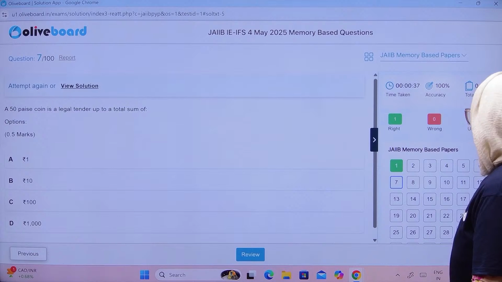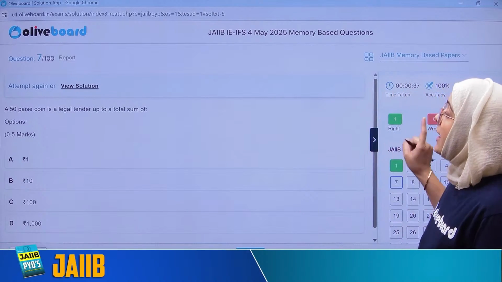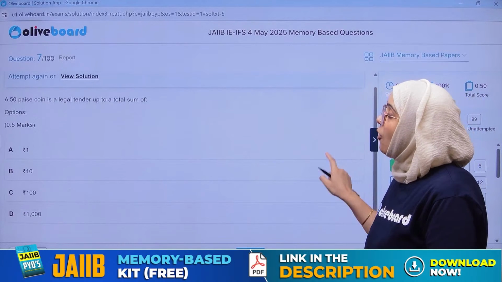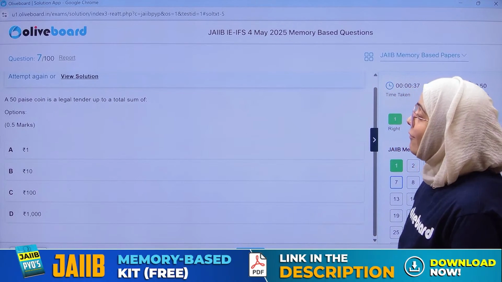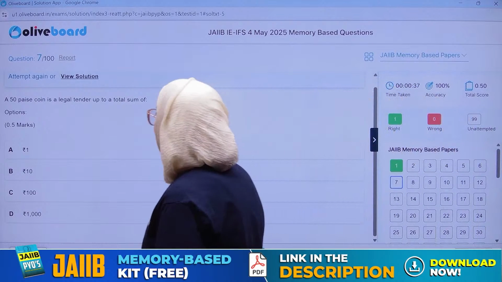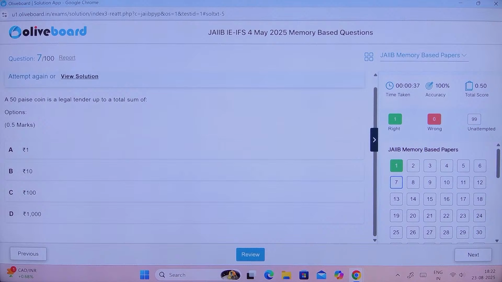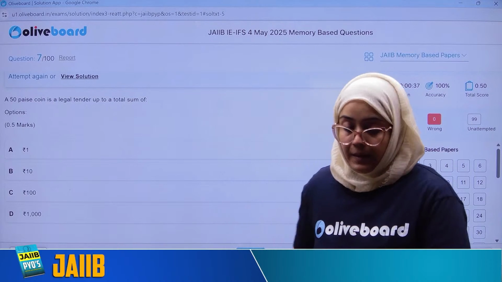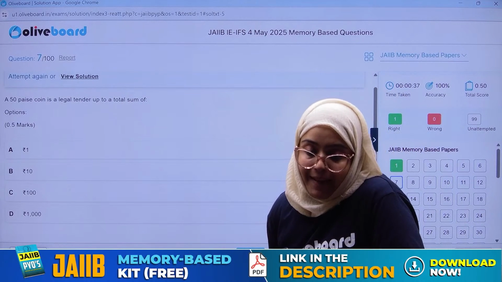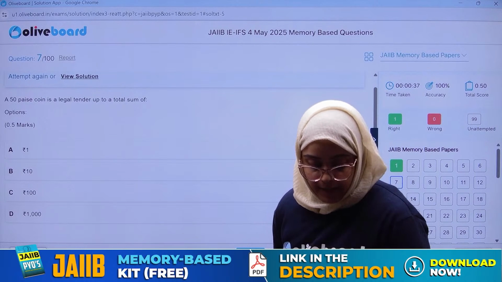Clear? Now, next question. See, a 50 paisa coin is a legal tender up to a total sum of rupees 1, 10, 100 or 1000. Everyone, 50 paise coin is a legal tender up to a total sum of what? Everyone, please answer. A 50 paisa coin is a legal tender up to a sum of what?